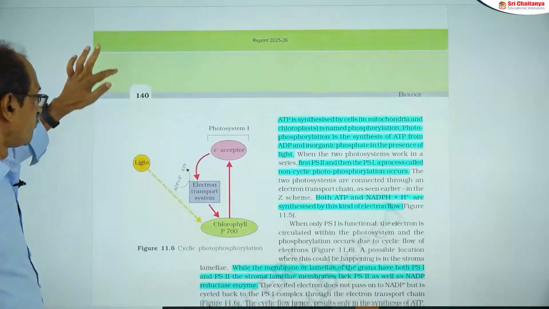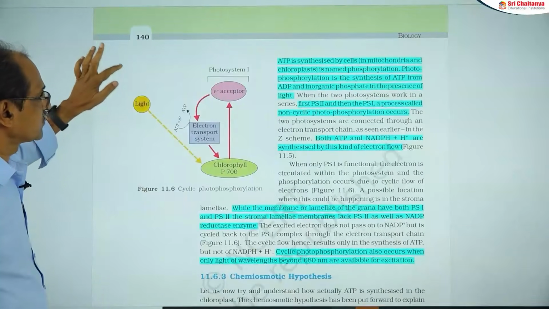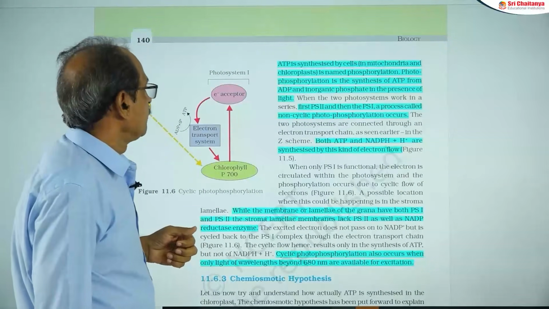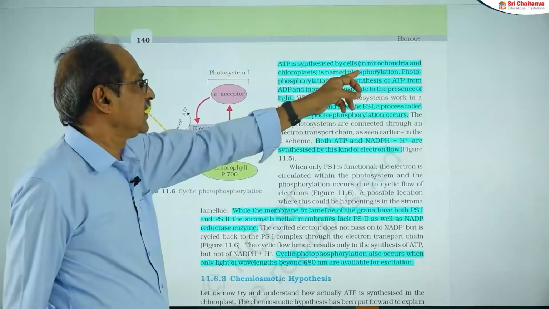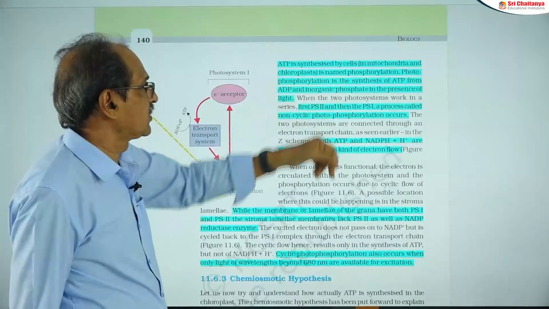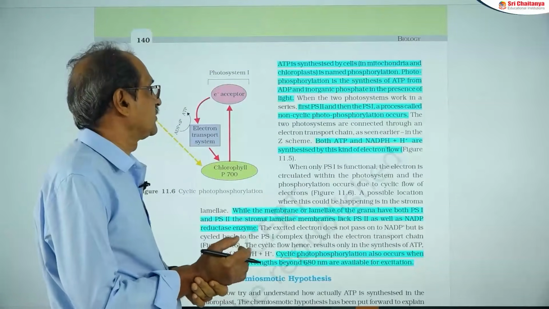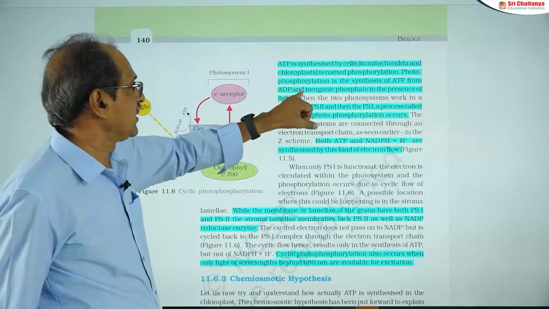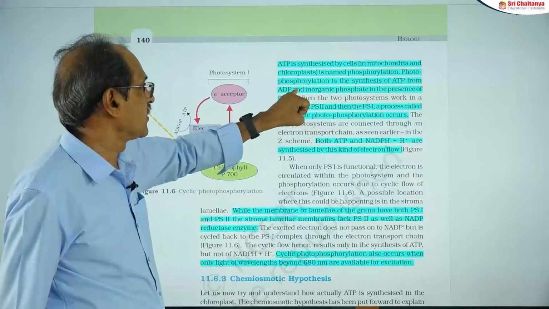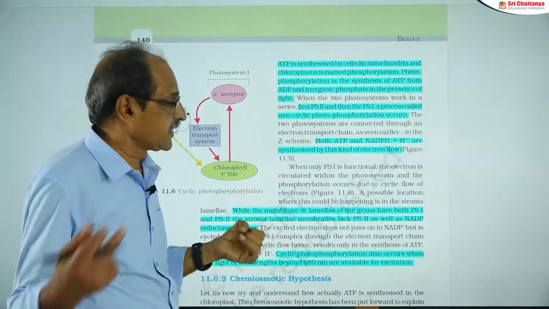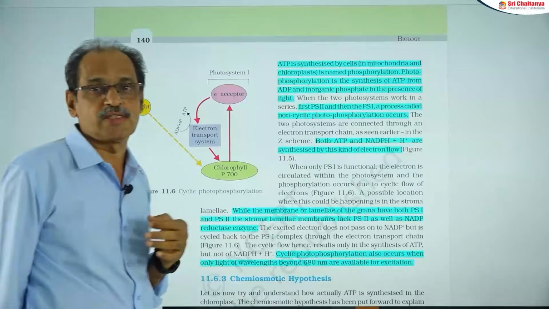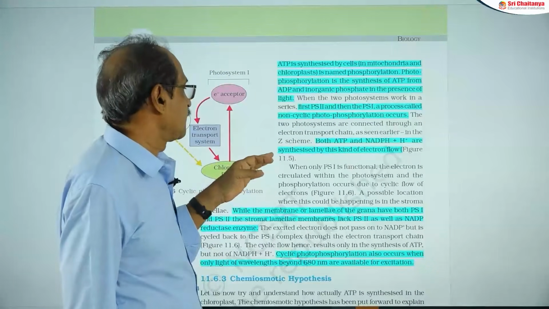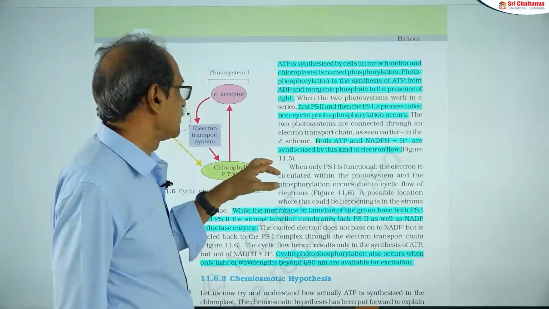Next one is photophosphorylation. This is cyclic electron transport. Anyway, the phosphorylation concept is either in mitochondria or chloroplasts. In both cases, ATP synthesis occurs, called phosphorylation. But in case of the chloroplast, the source of energy for ATP synthesis is light. That's why it is called photophosphorylation. Whereas in case of the mitochondria, the source is oxidation of the high energy molecules. Hence, it is called oxidative phosphorylation. But anyway, in both cases, ATP synthesis takes place.